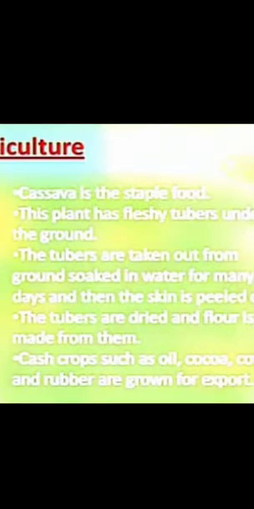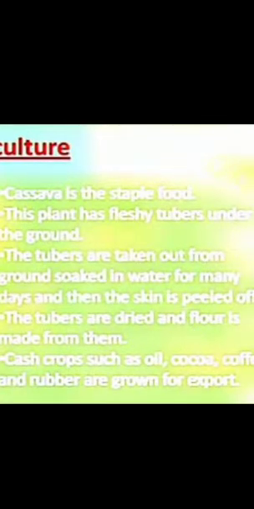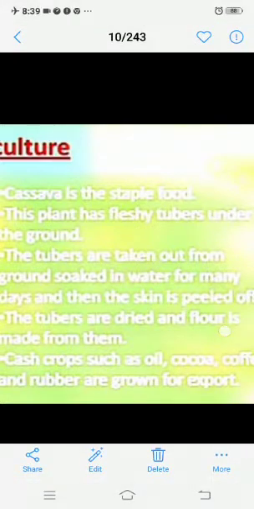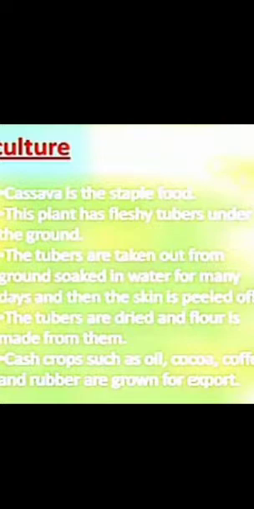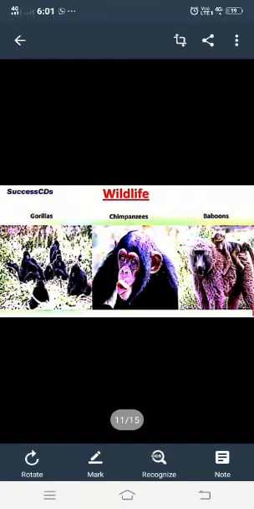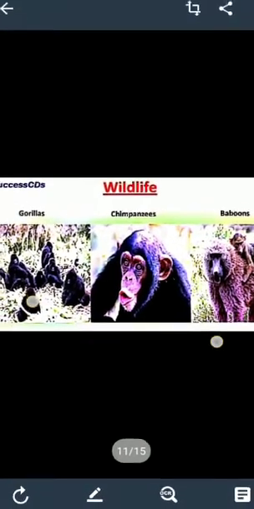And now we are talking about cash crops. Cash crops such as oil, cocoa, coffee and rubber are grown here for export. These are the cash crops which I told you yesterday also. So students, next is wildlife. How is the wildlife here?